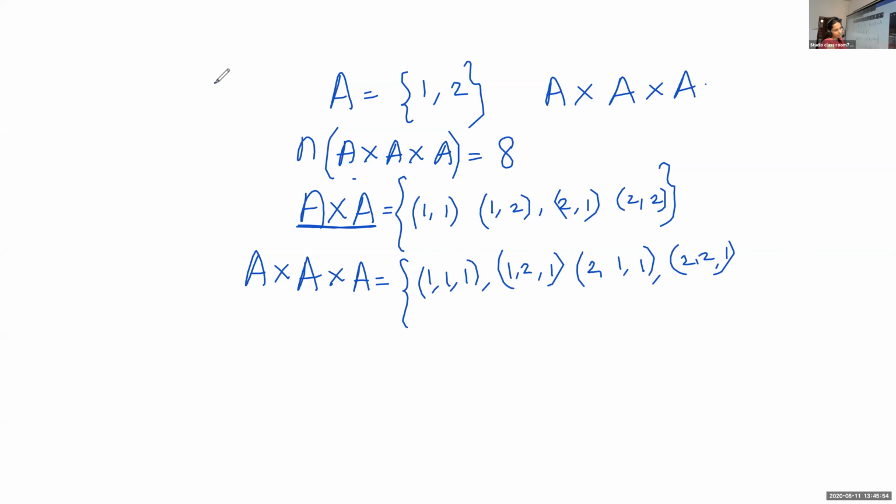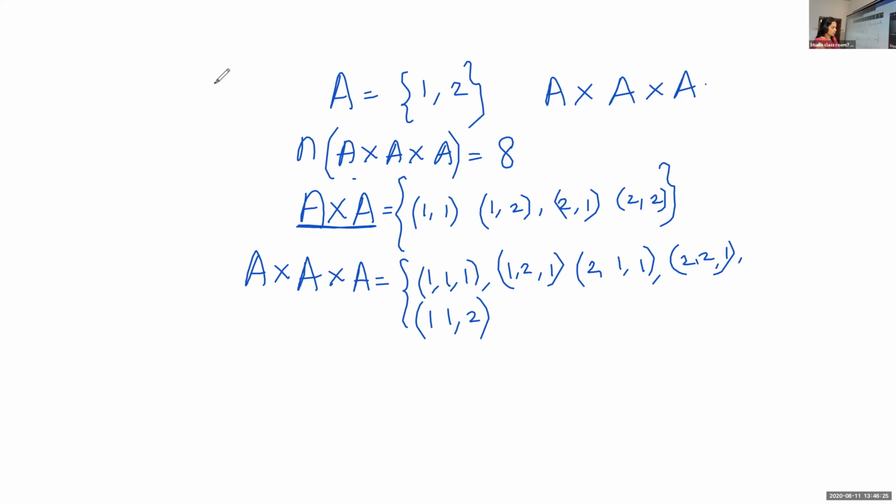Now can you give the remaining elements? 1 1 2.